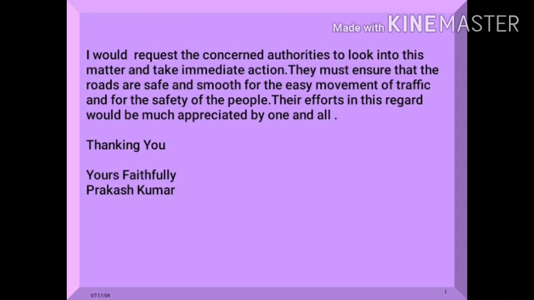So you can see students, in both the letters, in the concluding parts, I have given suggestions for solving the problem, and then I have concluded the letter by writing thanking you, and after that yours faithfully, or you can write yours truly also. Then I have written the name of the sender. So in this way you can write editorial letters.